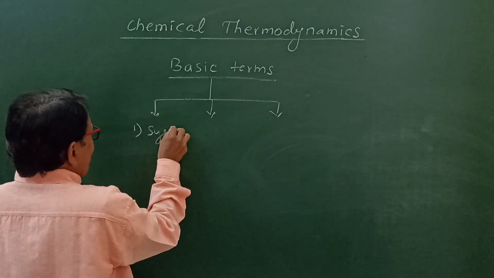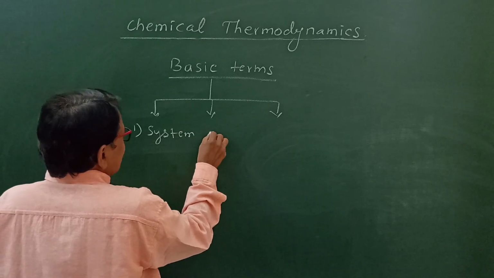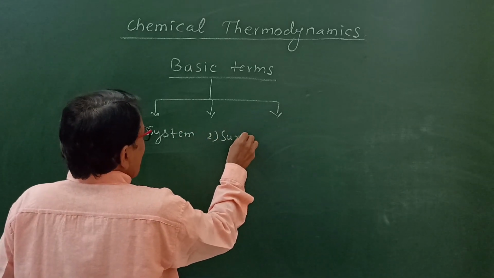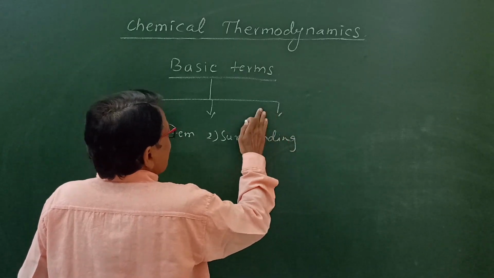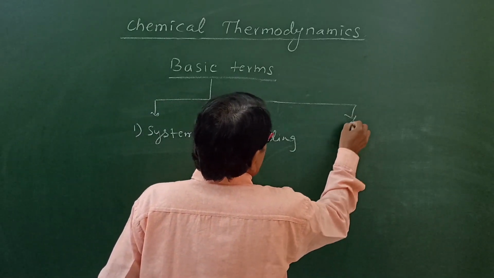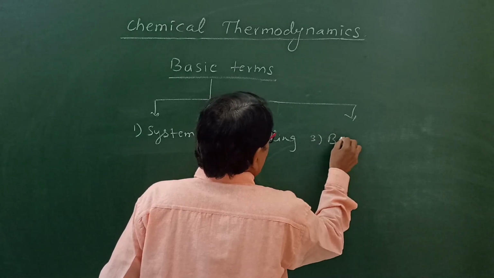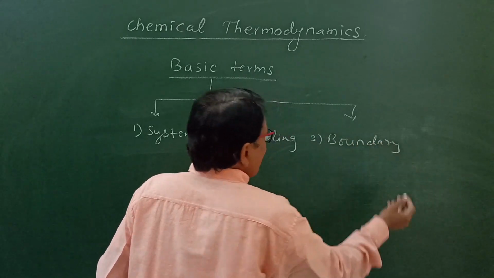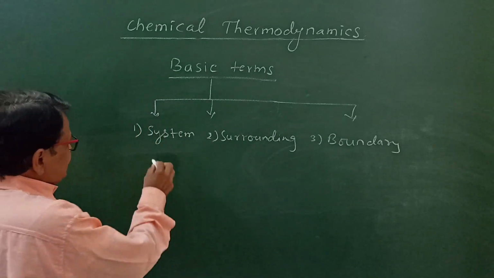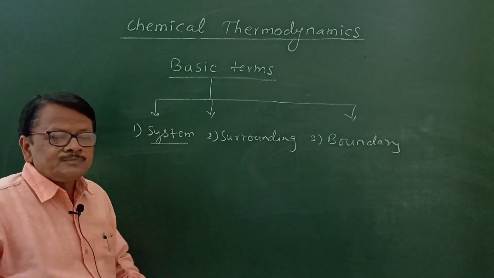System, second surrounding, and third, boundary. So we'll see the first term, what is system.